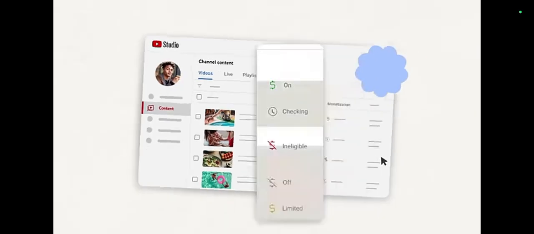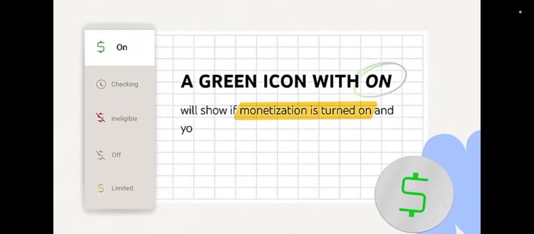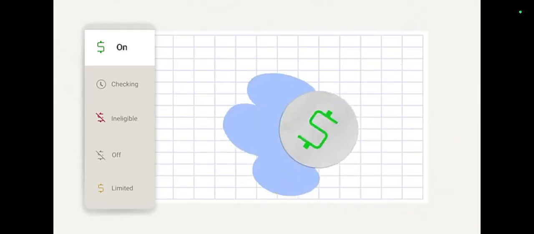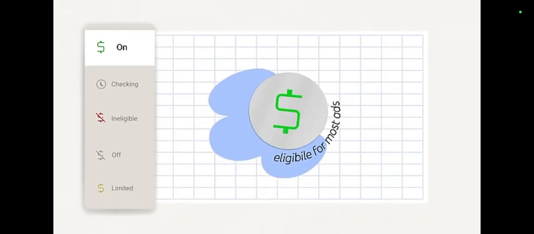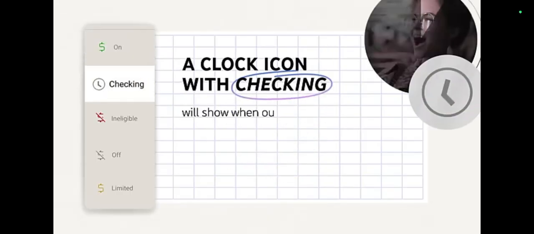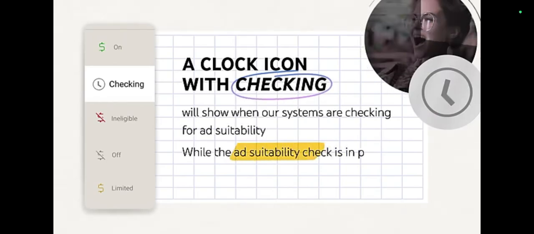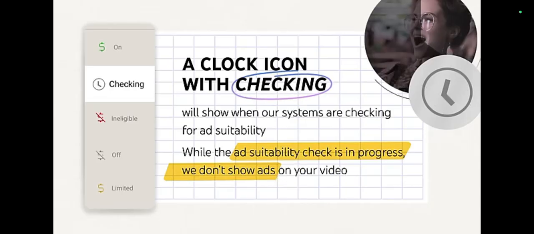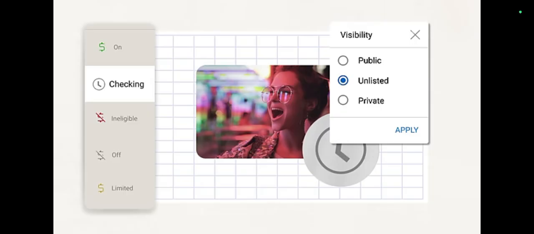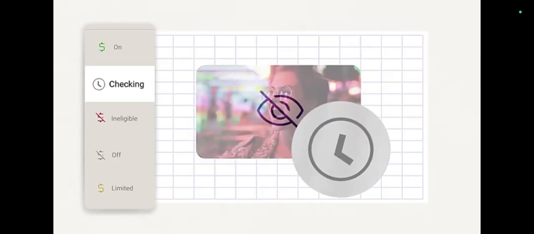Here's a quick breakdown. A green icon with On will show if monetization is turned on and your content meets our advertiser-friendly content guidelines. This icon means your video is eligible for most ads. A clock icon with Checking will show when our systems are checking for ad suitability. While the ad suitability check is in progress, we don't show ads on your video, so we recommend uploading your content as private or unlisted first, so you can wait to see what the monetization status will be before publishing.